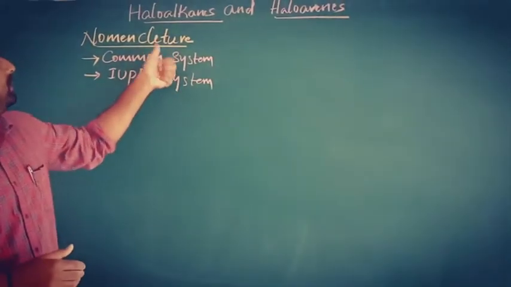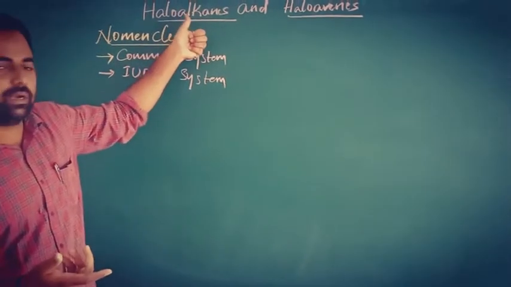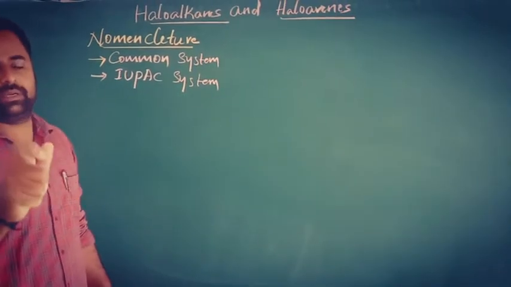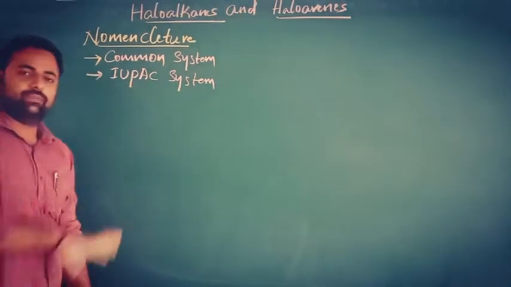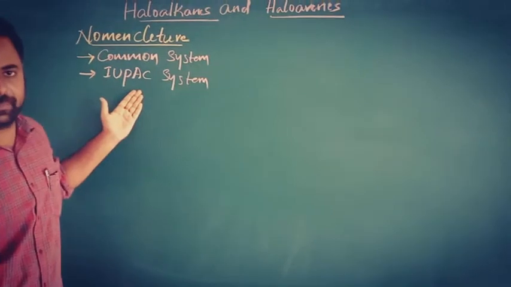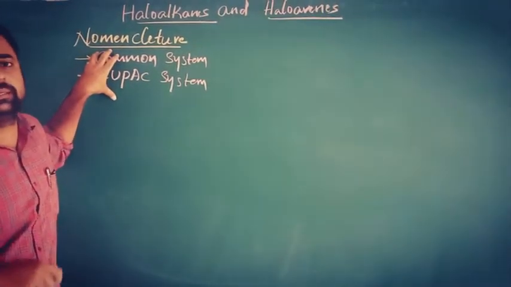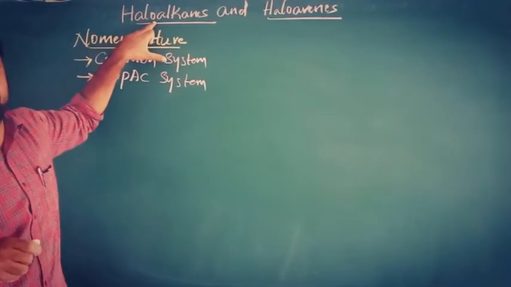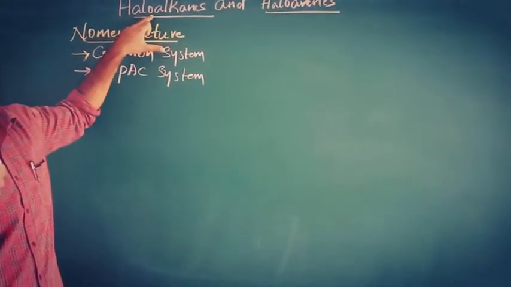So here these alkyl halides or haloalkanes, in the common system, are named by adding the word halide to the respective corresponding alkyl groups. And obviously the second one, which you have studied in your first PUC syllabus, is the IUPAC system. So we can also name a compound by using IUPAC rules. Here these haloalkanes are named by adding the prefix halo. These are the halo substituted hydrocarbons.